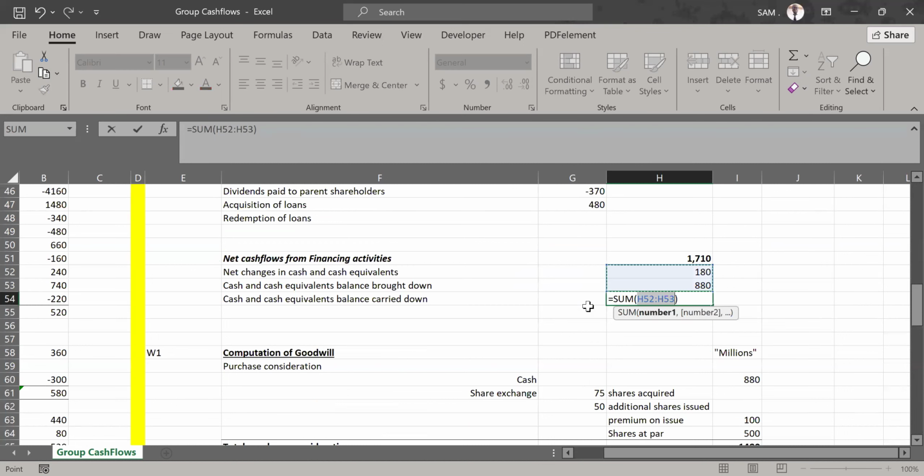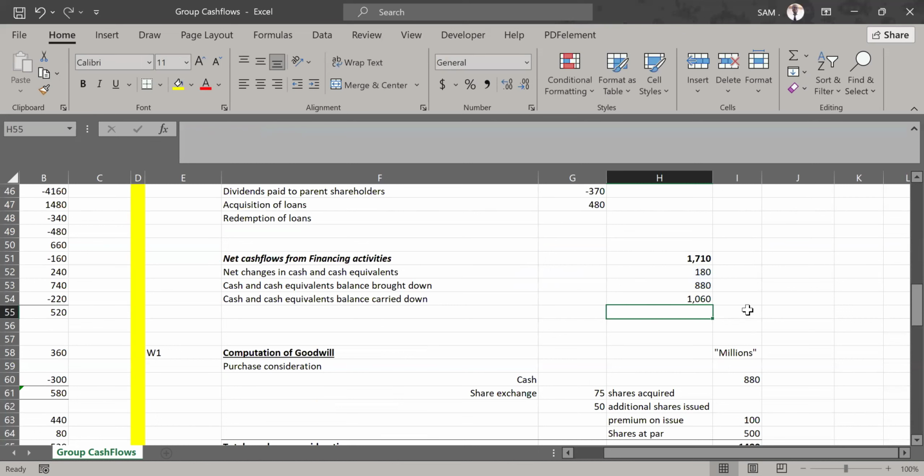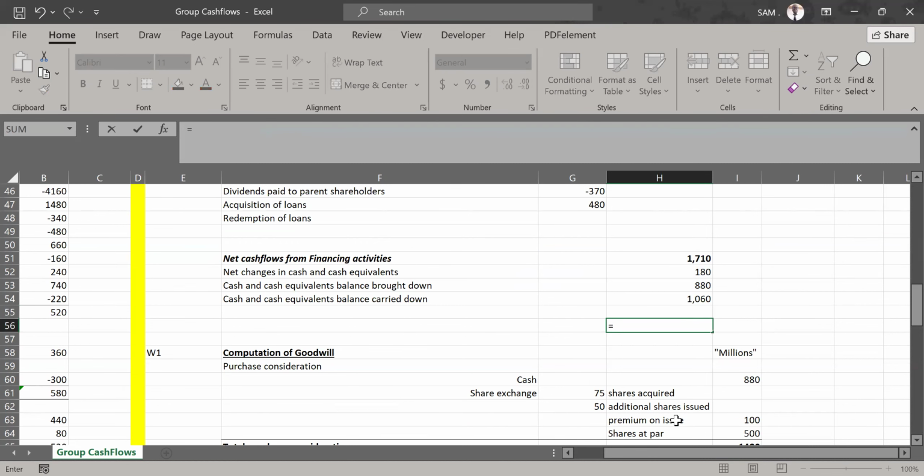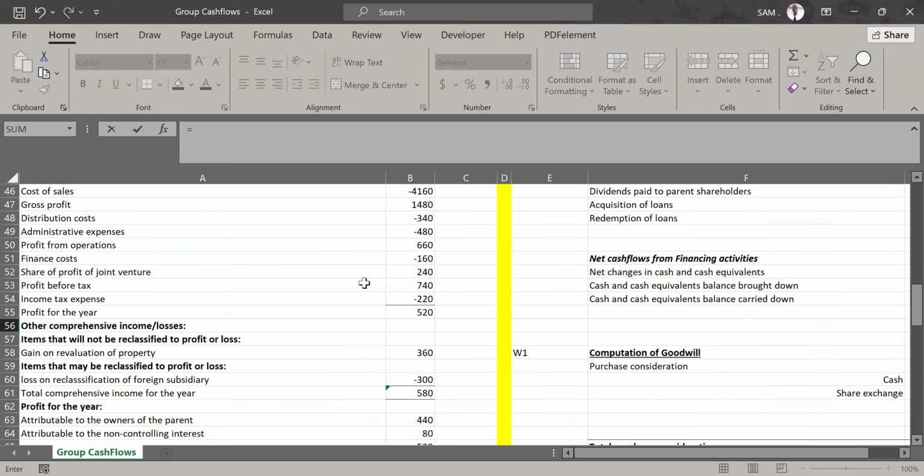Then that gives us the closing balance in this account, which is just net changes plus the balance brought down, and I can see I'm getting 1060. Now, we can confirm whether 1060 is correct. Go to the statement of financial position again and look at the closing balances.